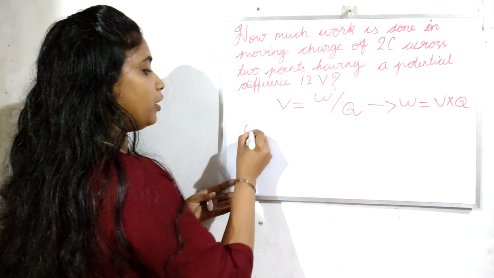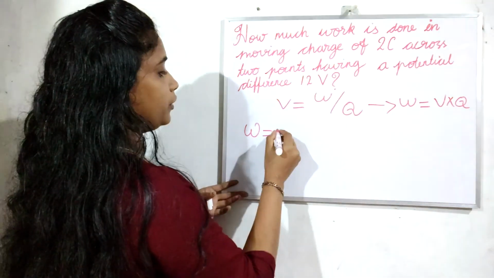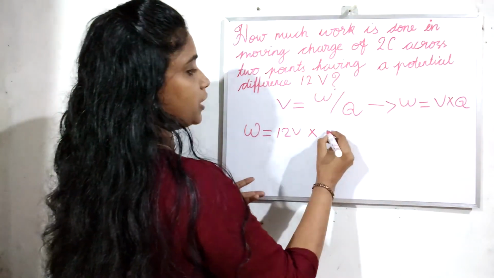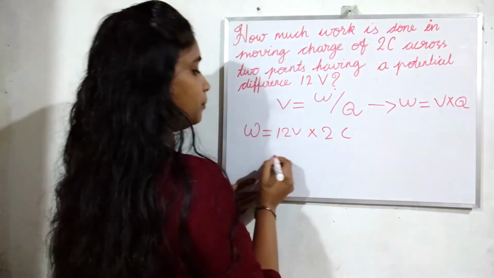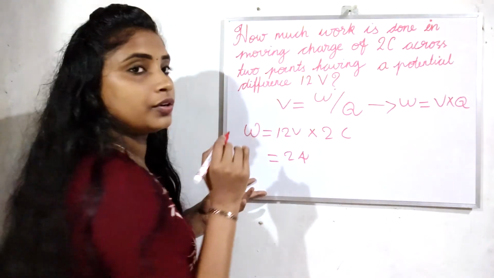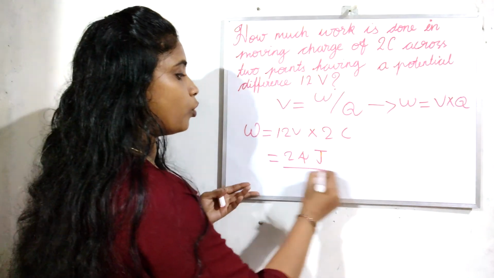That means work is equal to volt, 12 volt, into charge, 2 coulomb. Then it will be 24. The unit of work done is joule. 24 joule.